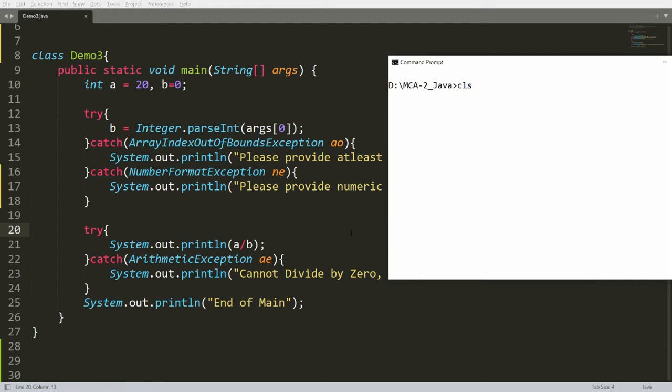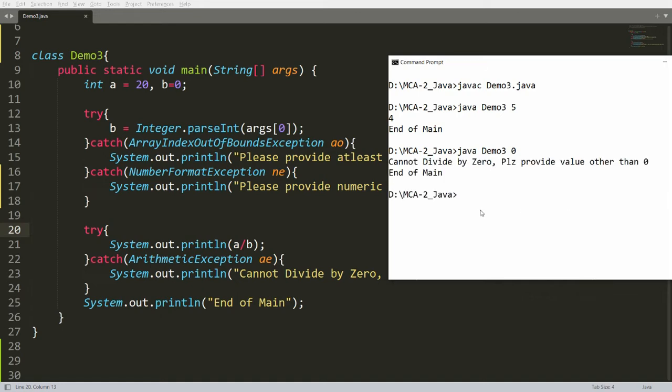Now you can compile this program, javac demo3.java, and run demo3. Suppose you provide 5, none of these catches will be executed, and a divided by b, that is 20 divided by 5, I will get 4, and end of main. But suppose the user provides 0, then what happens? Is it numeric? Yes. Is the user providing at least one argument? Yes. Then it will go into the other try, but a divided by b will give me cannot divide by 0 and end of main. But I will always get one message, that is end of main.